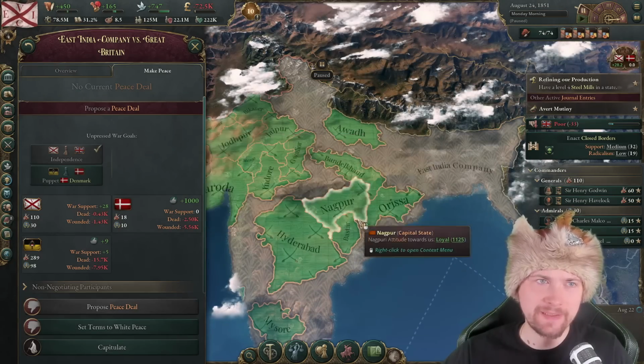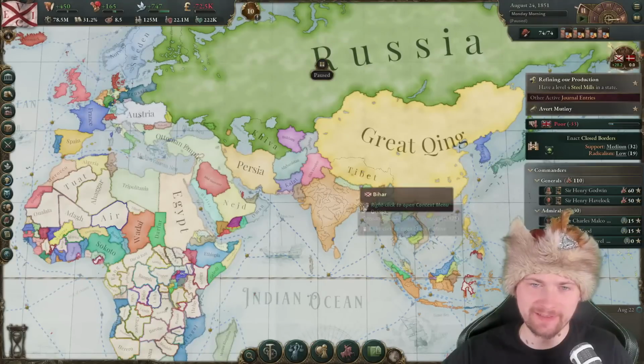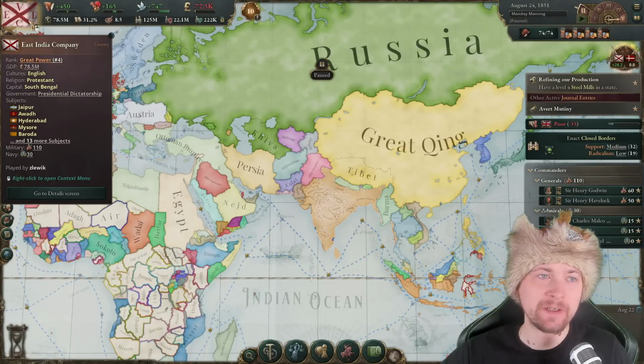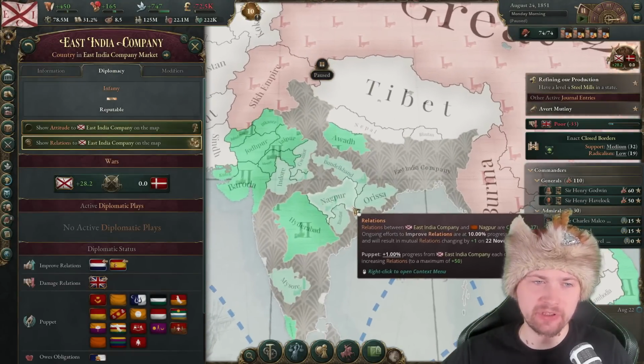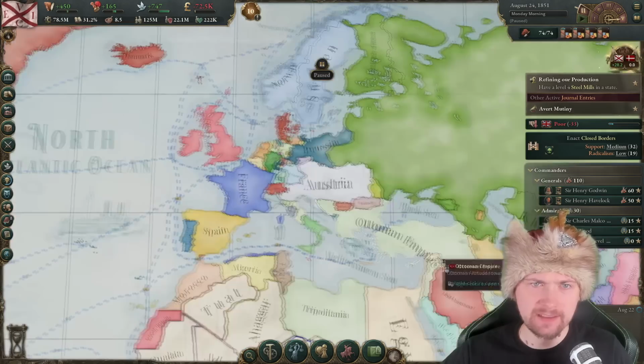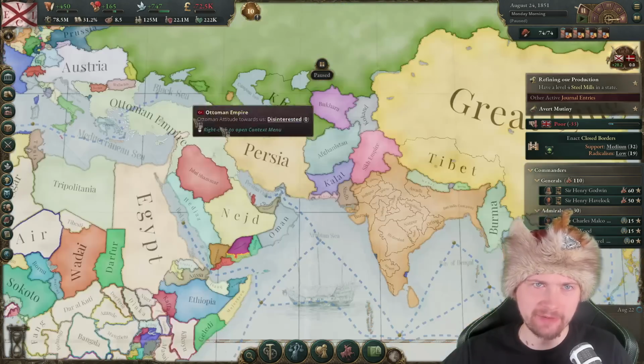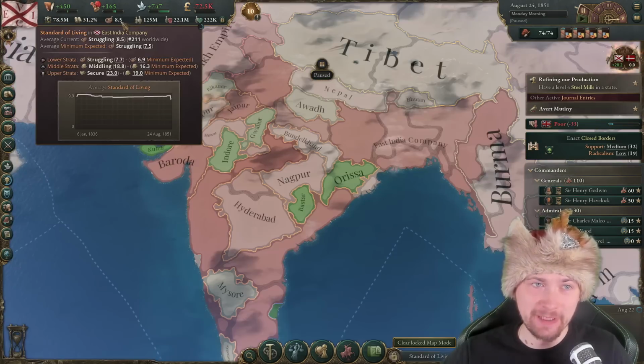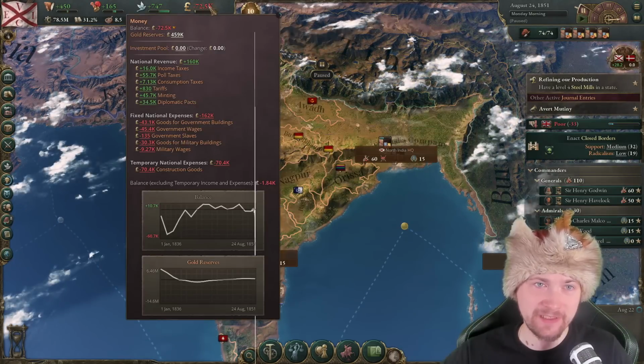We just forced independence on Great Britain, which means we changed our color and we are right now East India Company. We're not British anymore. And that left us at war with Denmark. That will have to be a separate peace. And it looks like it might be a big hit on our everything.